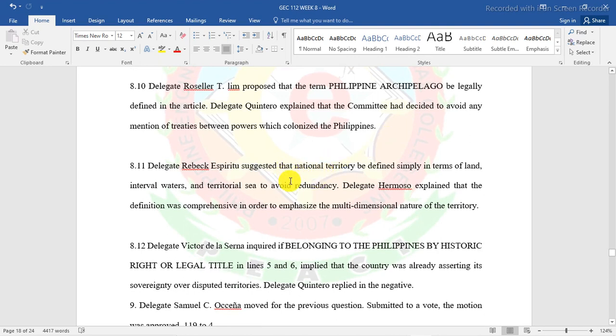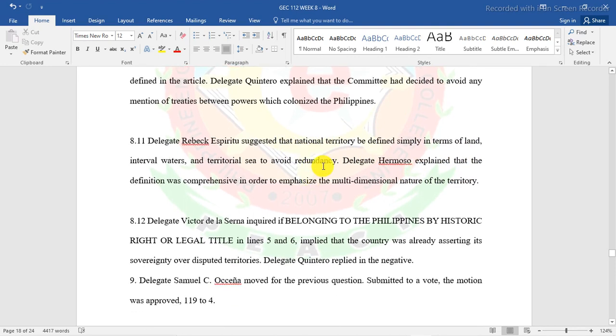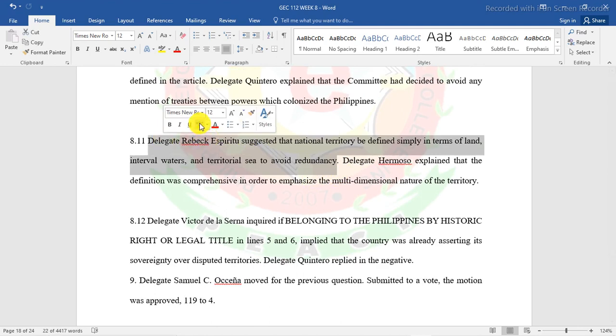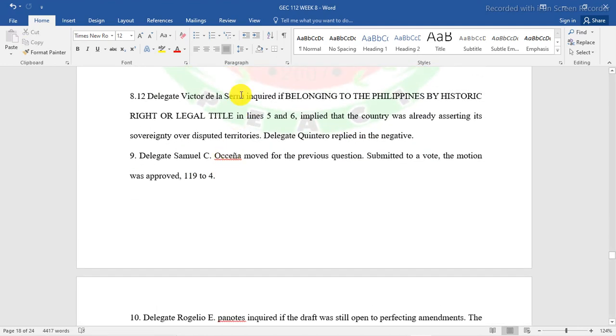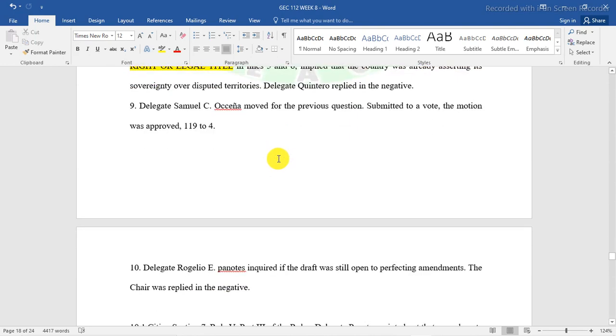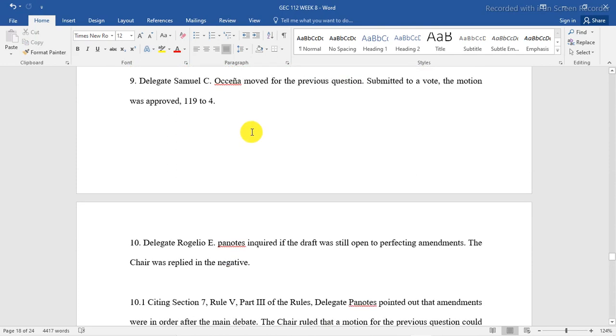Delegate Inspector suggested that national territory be defined simply in terms of land, internal waters, and seabed, to avoid redundancy. Delegate Victor L. Lacerna inquired if "belonging to the Philippines by historic right or legal title" in lines 5 and 6 implied that the country was already asserting sovereignty. So sabi niya dito, the word "belonging" is an assertion of territorial sovereignty. Delegate Samuel C. Usanya moved for the previous question. The motion was approved, 119 to 4.